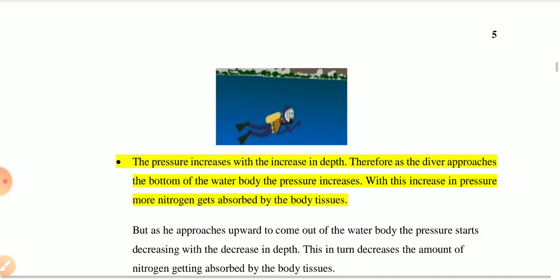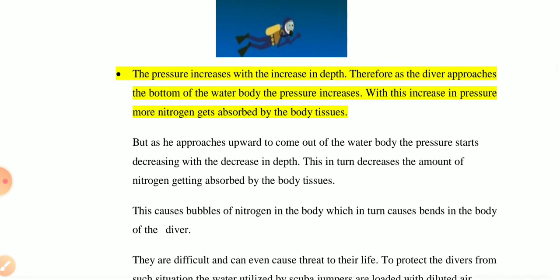The pressure increases with the increase in depth, therefore as the diver approaches the bottom of the water, the body pressure increases. With the increase in pressure, more nitrogen gets absorbed in the body tissue. But when he approaches upward to come out of the water, the pressure starts decreasing with decreasing depth. This in turn decreases the amount of nitrogen absorbed by the body tissue. This causes bubbles of nitrogen in the body,